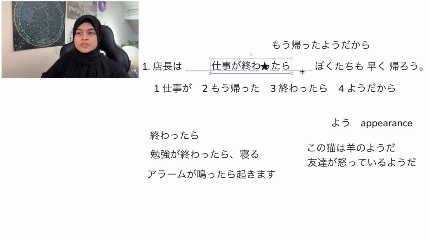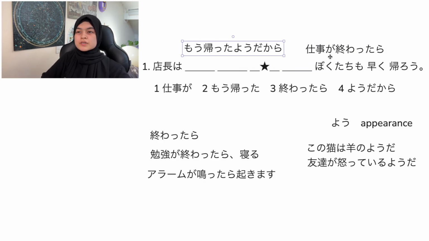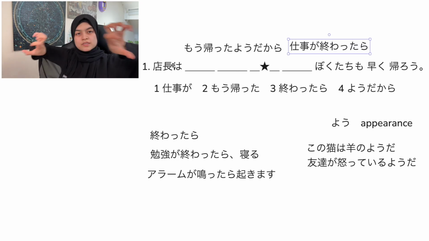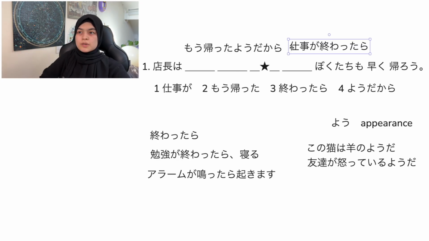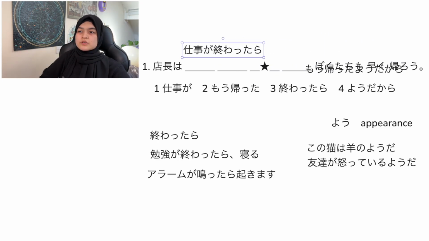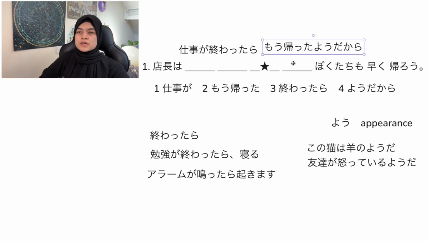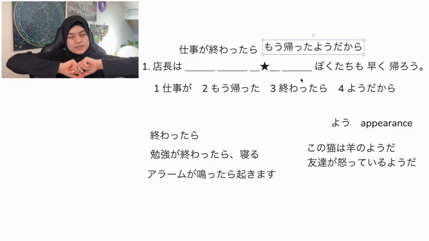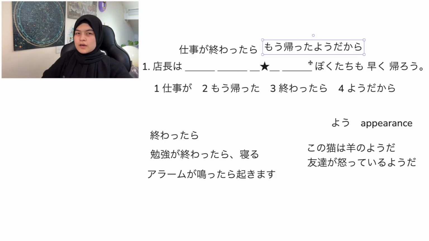But it's fine when it's flipped the other way, because now this 仕事が終わったら applies to 僕たち and もう帰ったようだから applies to 店長. So the sentence gets divided into two from here, whereas if you do it like this, the sentence is getting divided from here after から. Okay? So から is where the two sentences connect. I hope that's not too wordy or complicated.